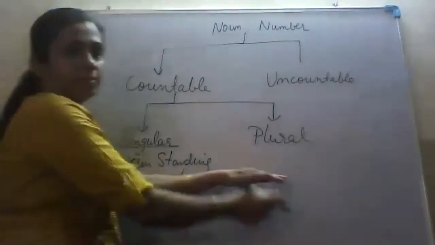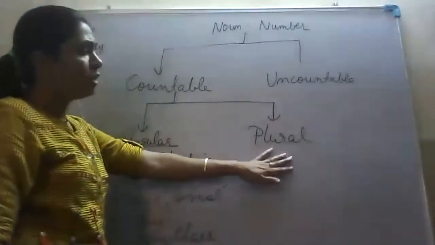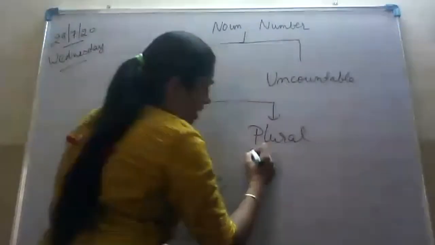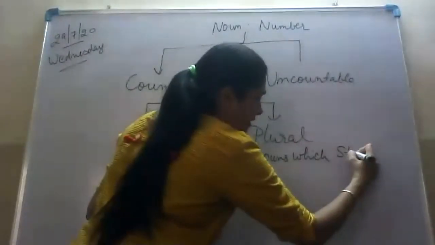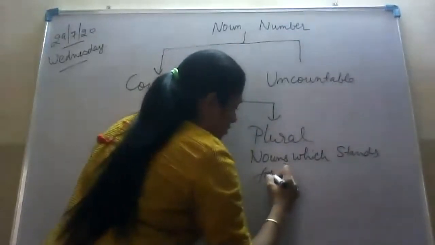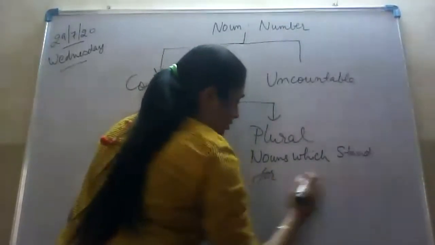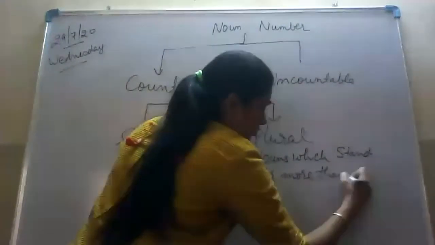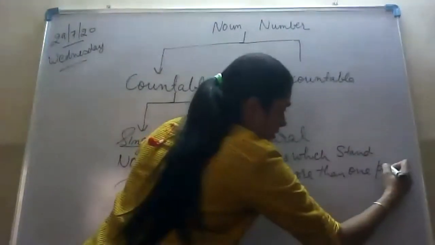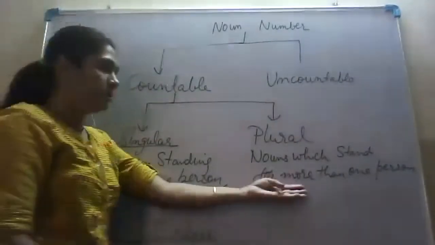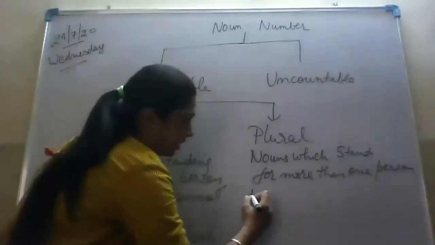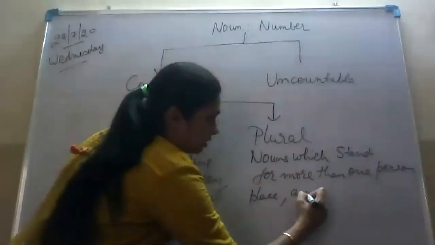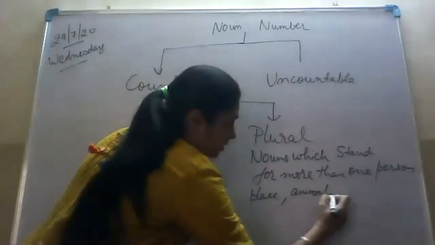Then we come to plural noun. What are plural nouns? These are the nouns which stand for more than one person, more than one place, more than one animal, and more than one thing.